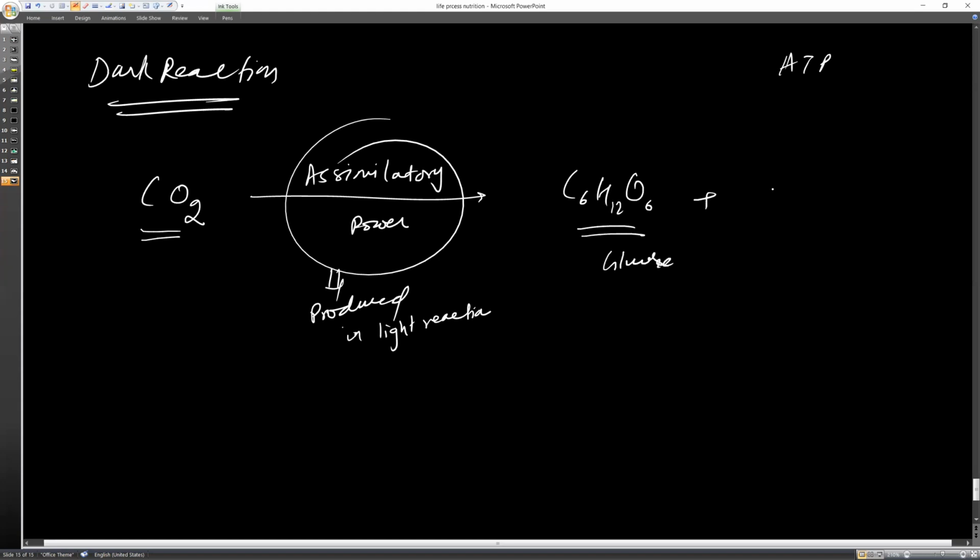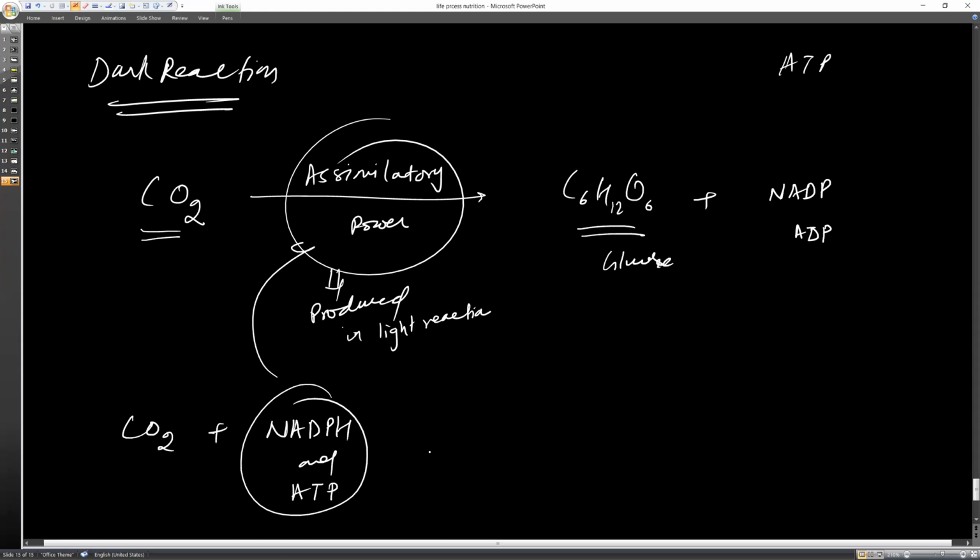Again NADPH gets converted into NADP, and ATP gets converted into ADP, meaning again it will become uncharged. Let me explain. This CO2 plus NADPH and ATP, which together are called assimilatory power, helps in reduction, and it gets converted into C6H12O6.